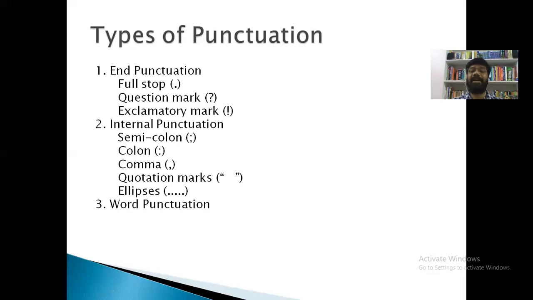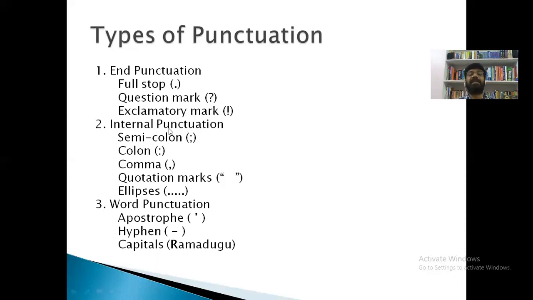Now the third and last category is word punctuation marks, right? Apostrophe, hyphen, capitals. These punctuation marks are called word punctuation marks because they are used within the words. That's why they are called word punctuation marks.